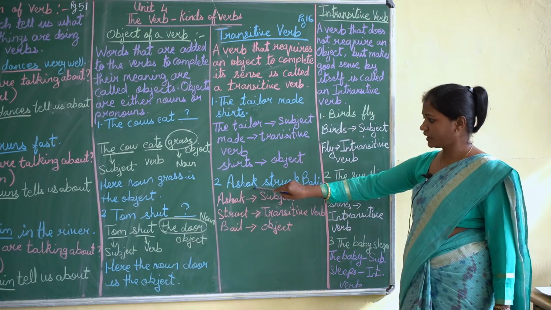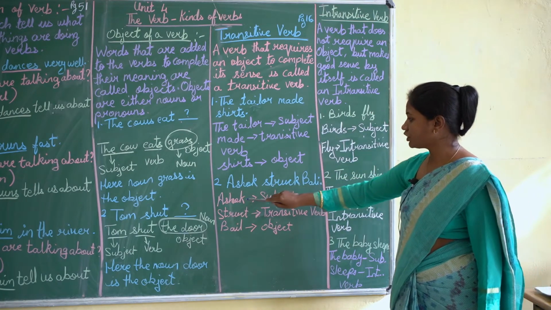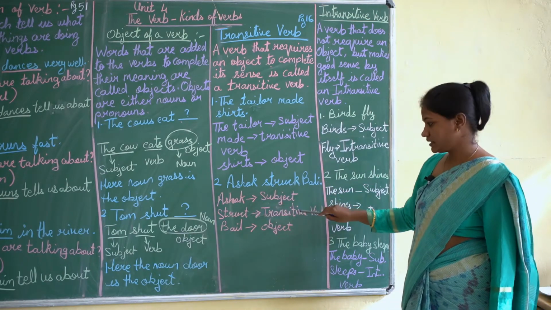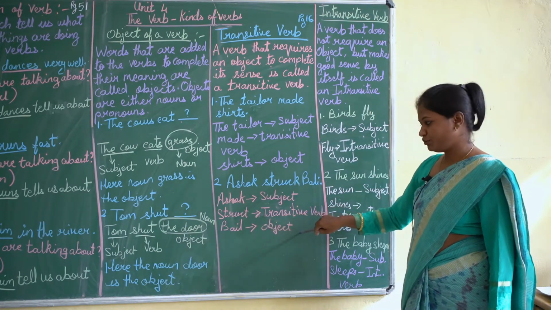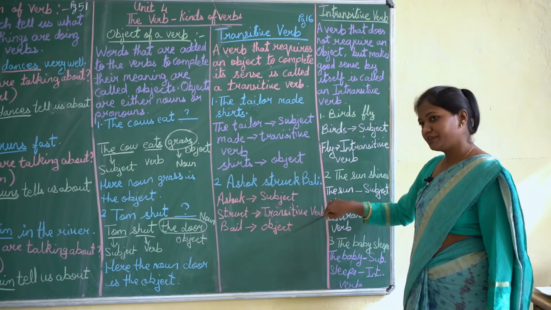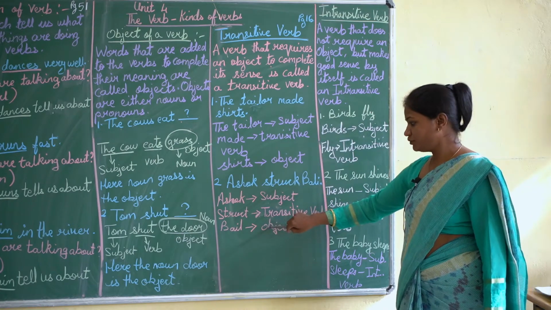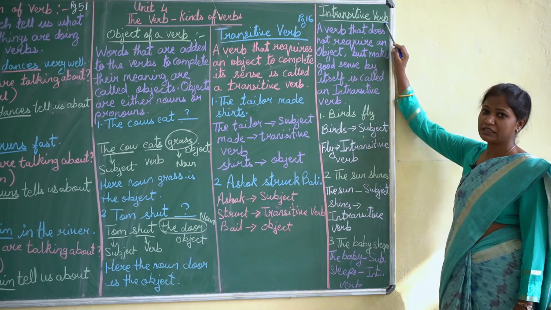Now see the second one, Ashok struck Bali. Now Ashok is the subject, struck here is a transitive verb and Bali is the object. Why is struck a transitive verb? Because it has an object over here. And what is the object? That is Bali.